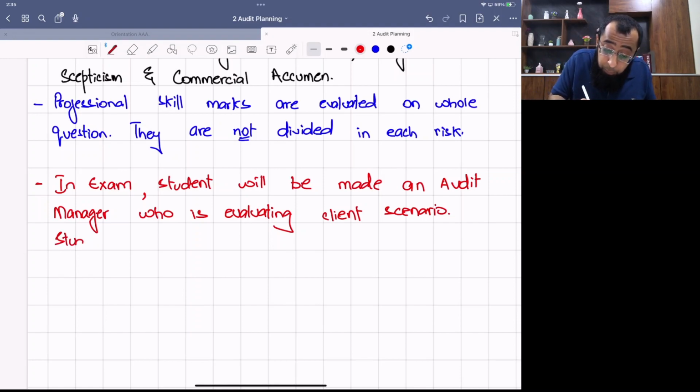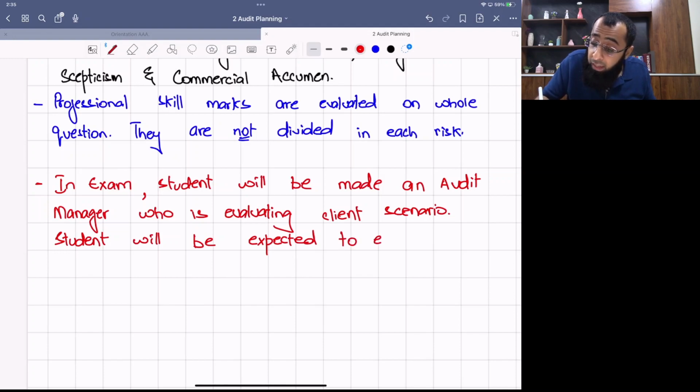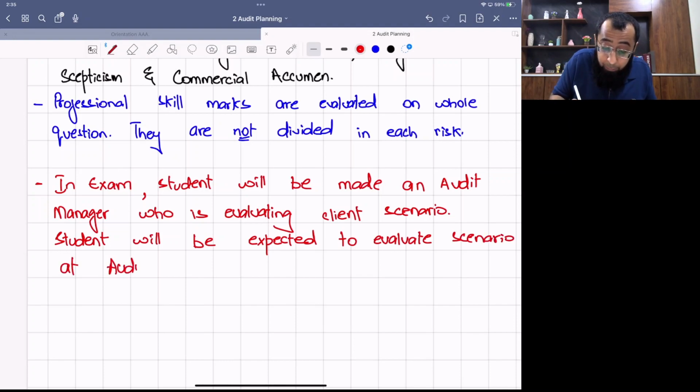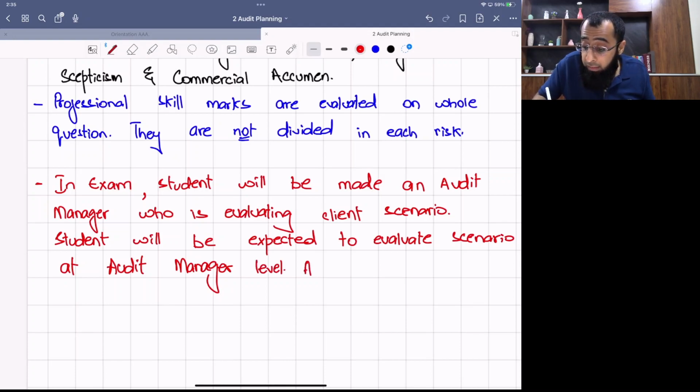Students will be expected to evaluate scenario at audit manager level. So very basic points will not be acceptable. So you have to write like an audit manager will have to evaluate scenario at audit manager level. Answer need to be impressive.